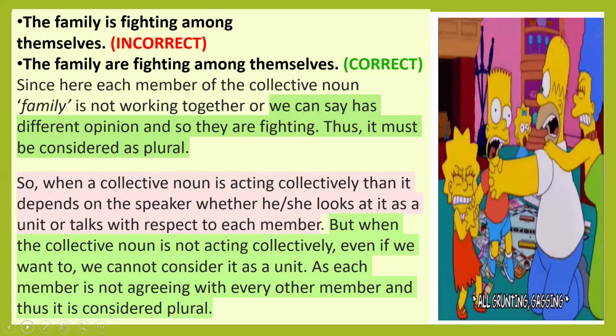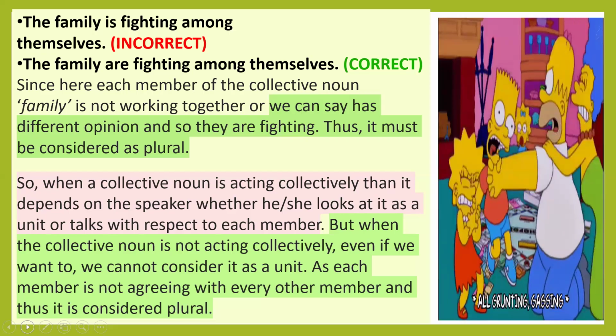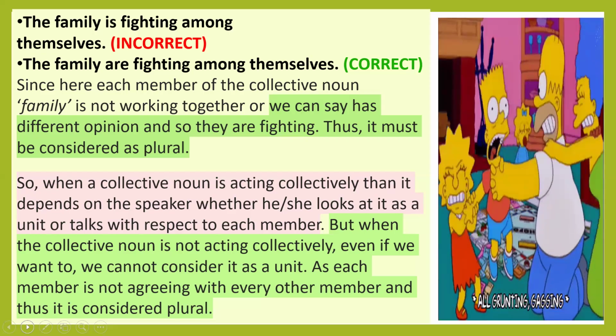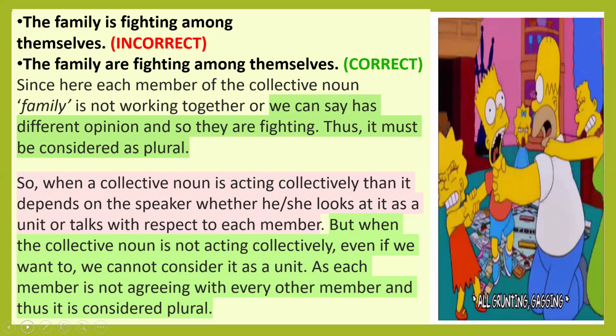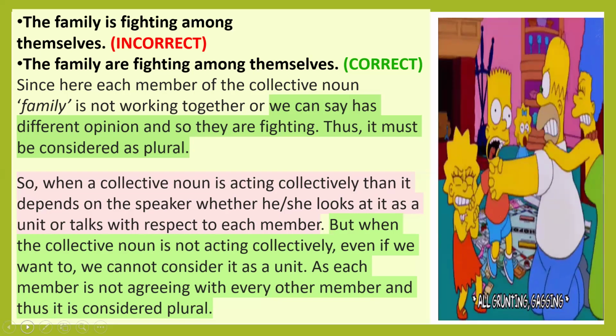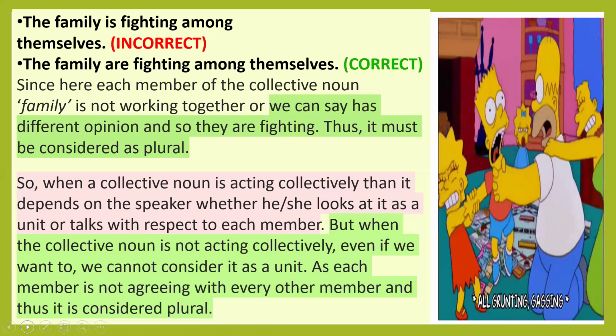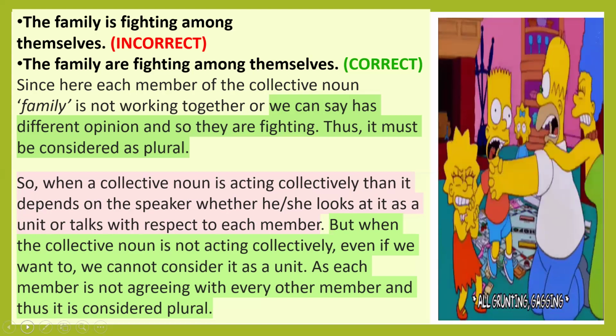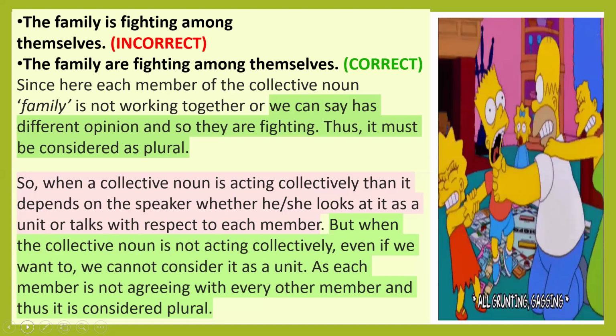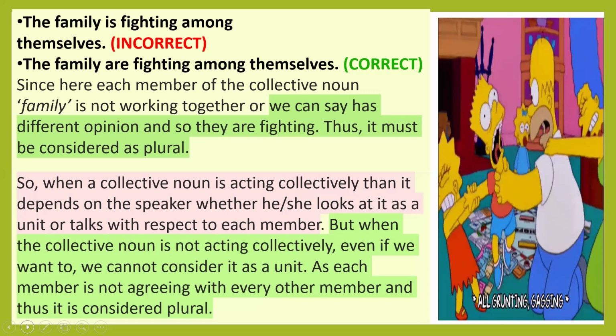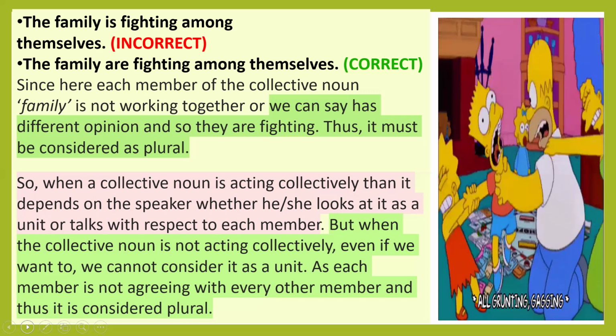It means all the members of the family are not having the same opinion, so they are fighting. Now, when a collective noun is acting collectively, then it depends on the speaker whether he or she looks at it as a unit or talks with respect to each member.